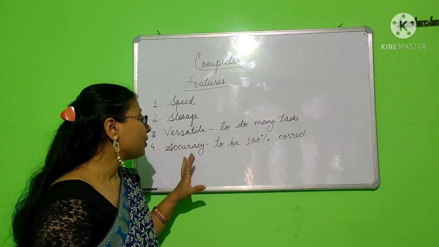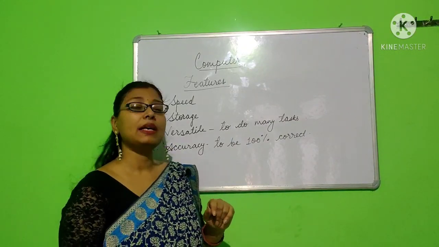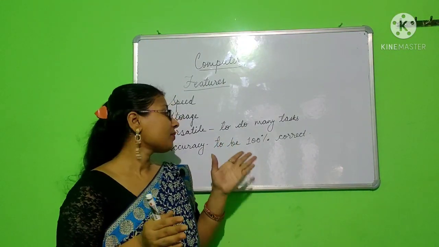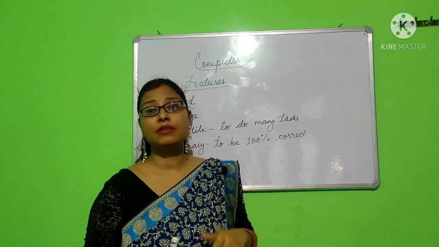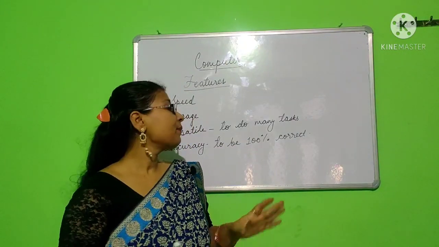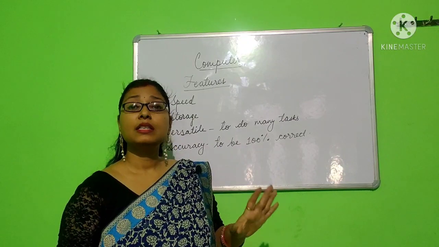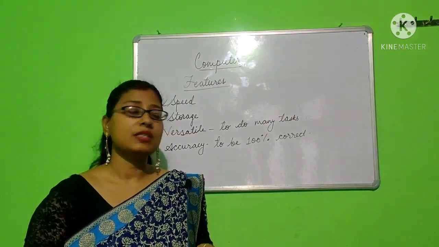So computer performs the operation and instruction that is given by the user, and it is 100% assured that the result that is given by the computer is accurate. It is not wrong. Okay, the computer is never wrong. It is always accurate. It is always right in performing the operations.